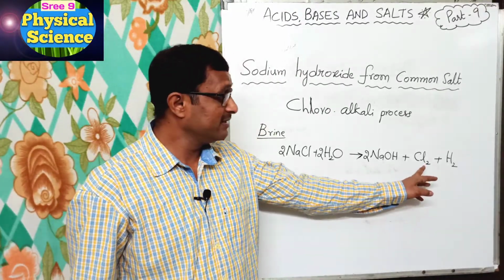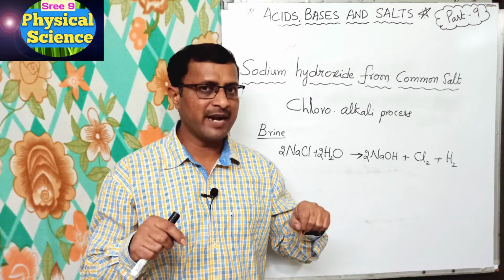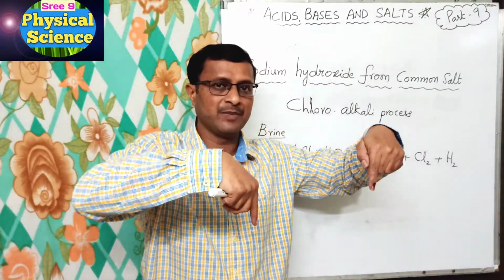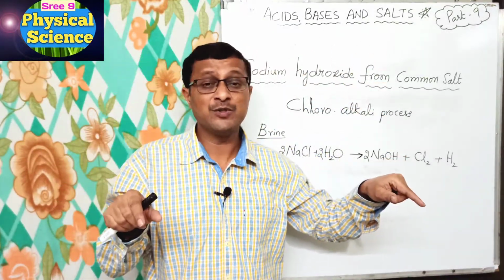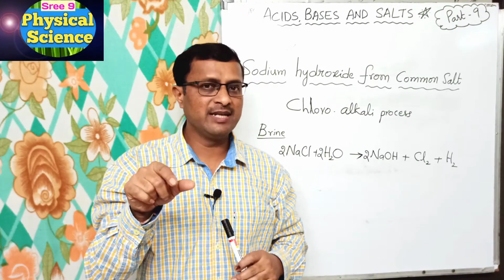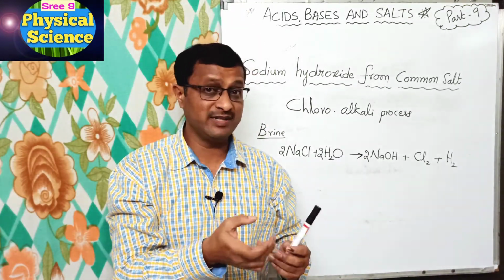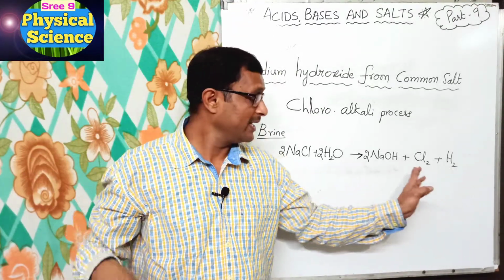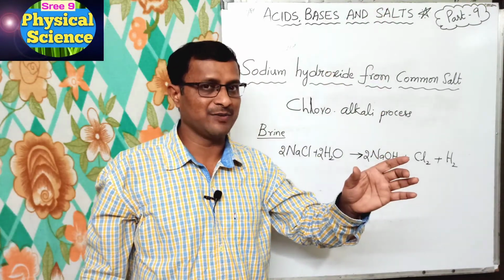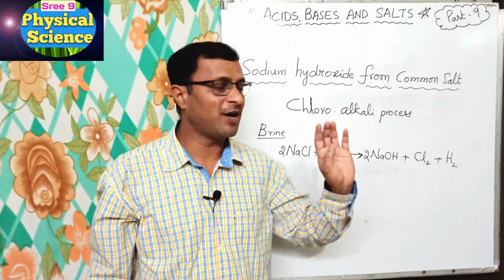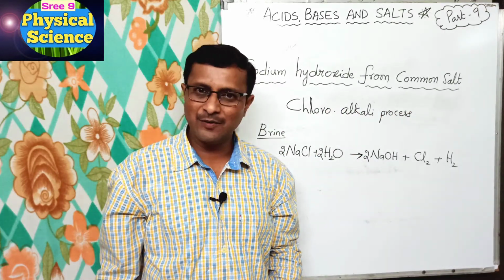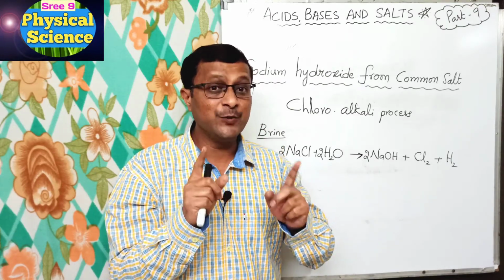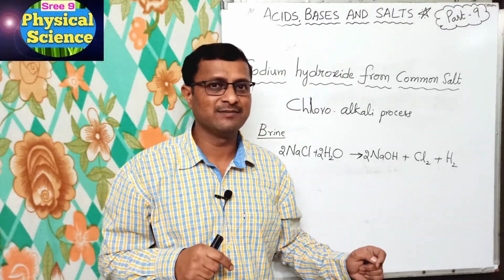Here, this electrolysis of brine or sodium chloride is carried out in a container where three electrodes are dipped. In the middle anode and either side cathodes will be there. Okay, here what happens, chlorine is given off at the anode because chlorine is negative, hence it is obtained at anode, and hydrogen is obtained at the first cathode, and sodium hydroxide is obtained near the second cathode. These three products which are formed in this process are very useful. Okay, now you see the figure here. In this figure we understand the uses of these products.